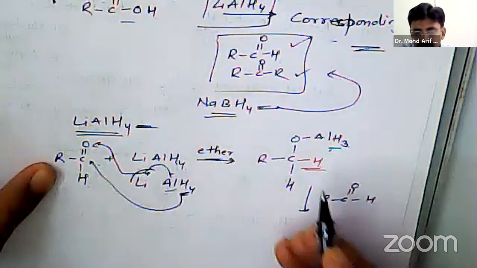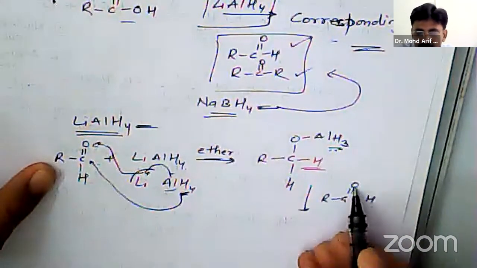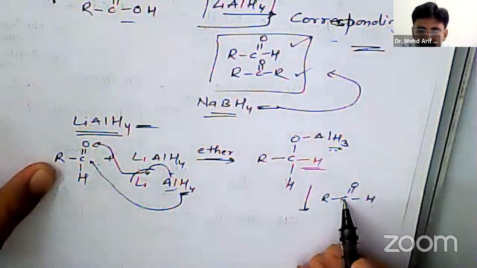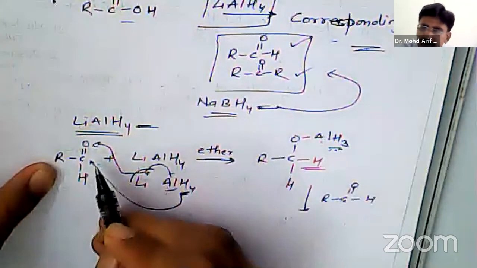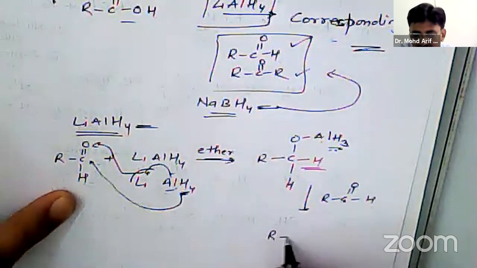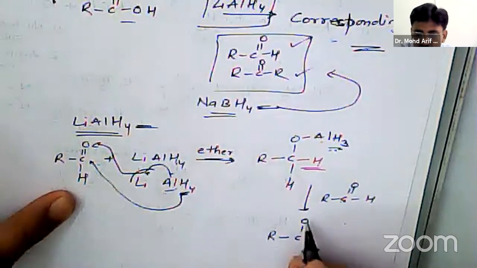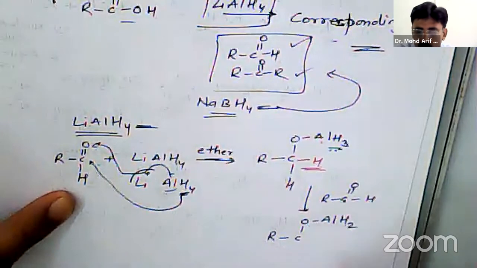One hydride will go to carbon. The carbon oxygen double bond will convert into a single bond, and aluminum will get attached to oxygen like previously. So R, single bond C, single bond O, single bond Al, here H2.